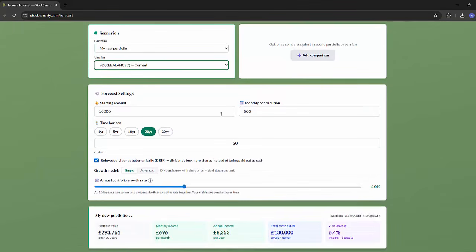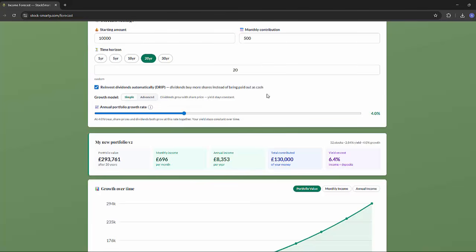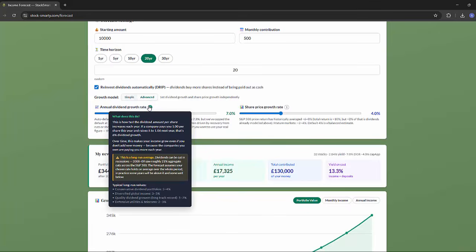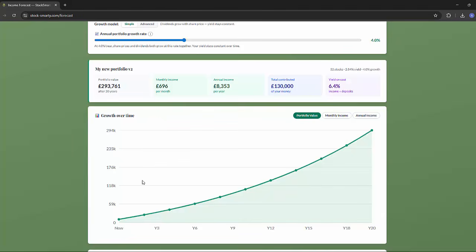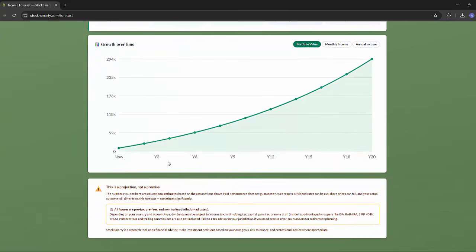We can set a starting amount, how much we put into the portfolio per month, and a time horizon, which obviously you can set to a custom amount if you wish. Some toggles here about reinvesting dividends and whether we want a simple or advanced model. I recommend for most users to use the simple model, but should you want to use advanced, there are tips here about how to use that in earnest. And then it shows you, based on the portfolio we've got, how we can expect our portfolio to grow over time with the criteria as outlined above.